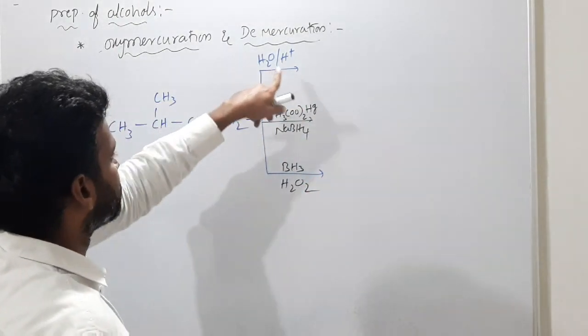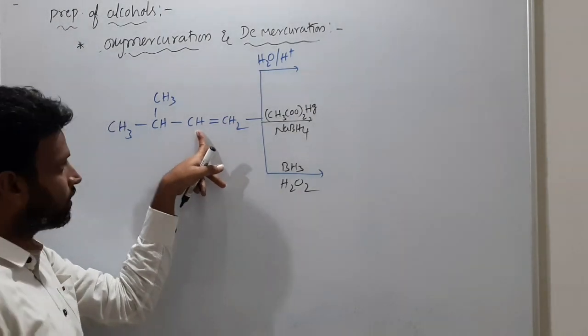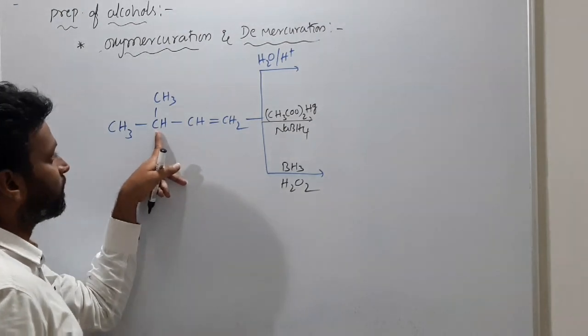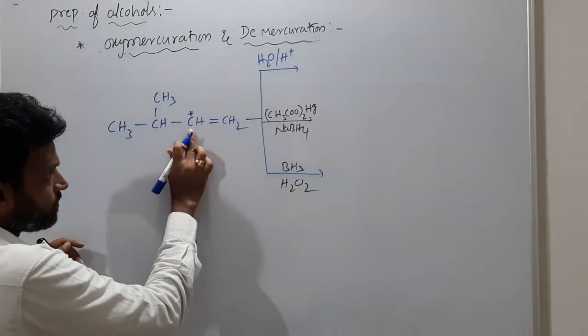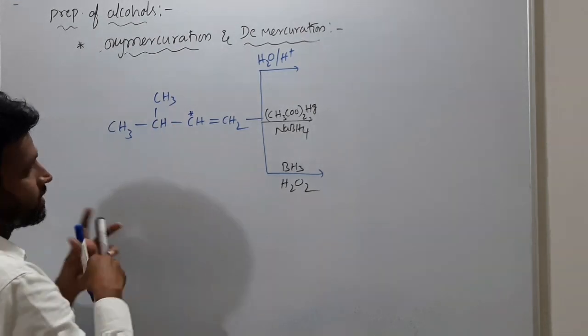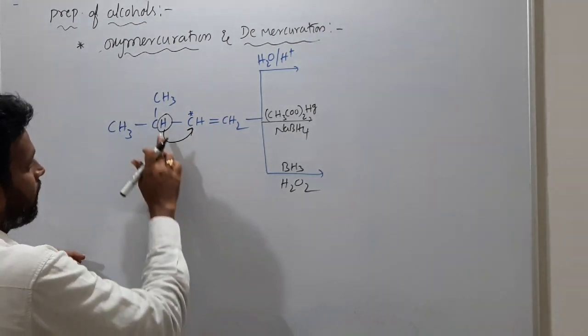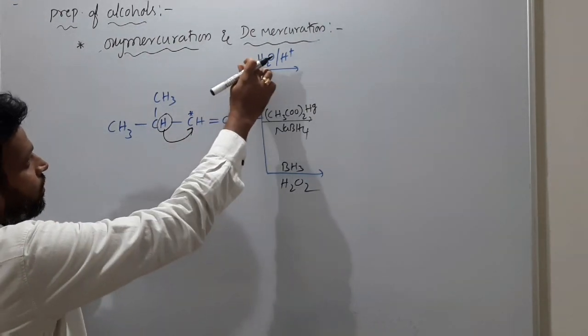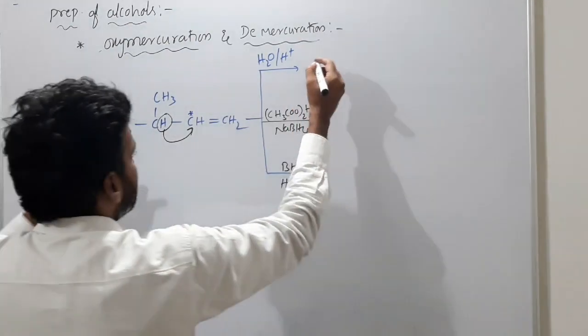But what is the difference? First one, alcohol preparation only, but not at this carbon. Here, rearrangement takes place. Because here there is a secondary carbocation, this hydride shift takes place. Yesterday it was given. So the hydride shift happens, so that OH minus will come over here. So what is the product here?